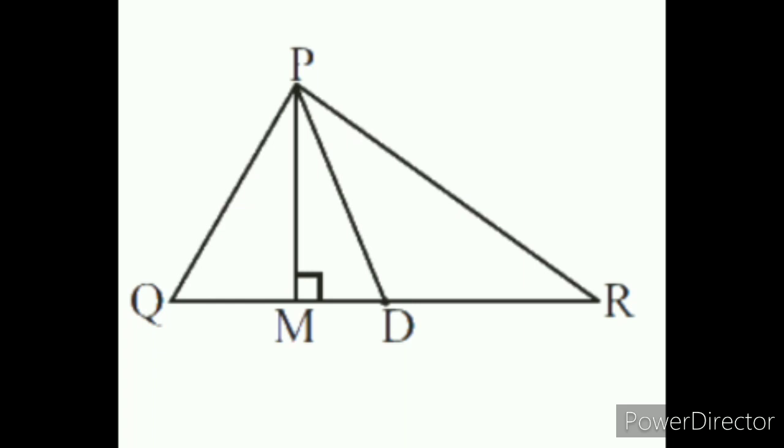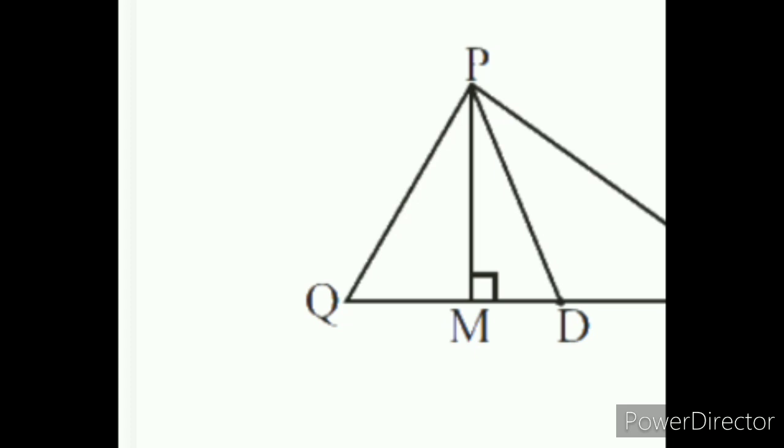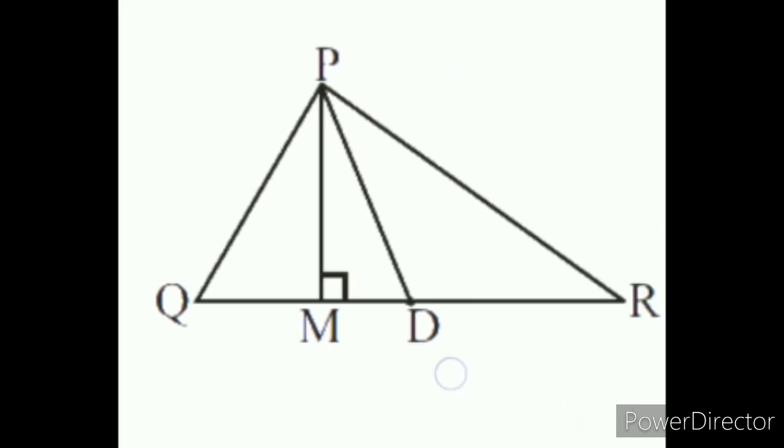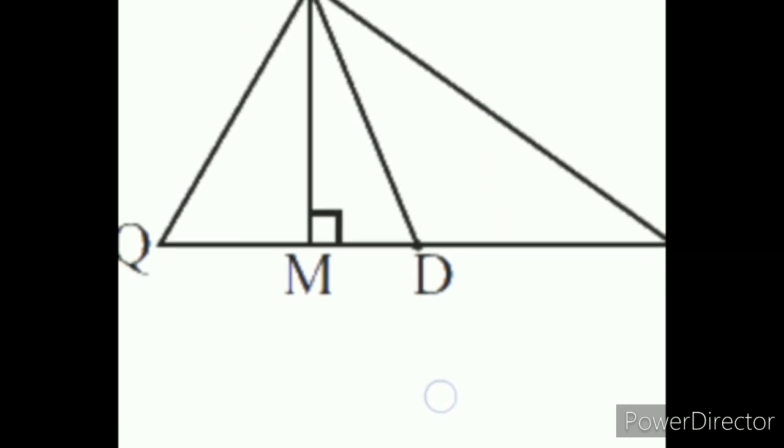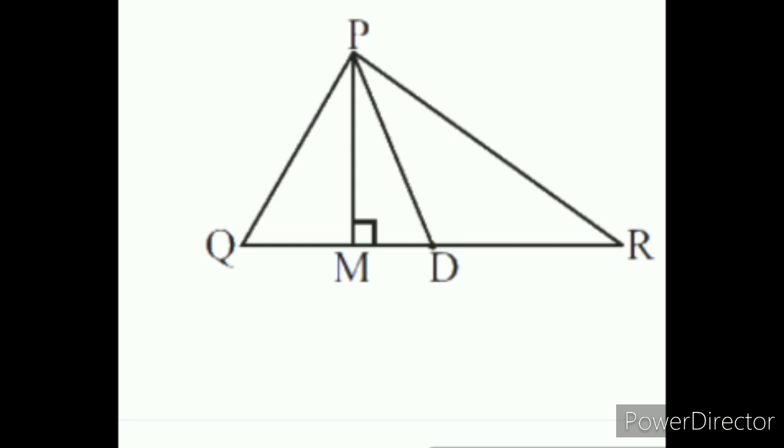PM is perpendicular to QD. That perpendicular line is called altitude. Okay, PM. See, at M there is a right angle symbol. Therefore, PM is perpendicular to the line segment QD or QR. We can say PM is altitude. Okay, next, PD is dash. What is PD? D is a midpoint. Midpoint of one side QR. Therefore, we can say PD is median.